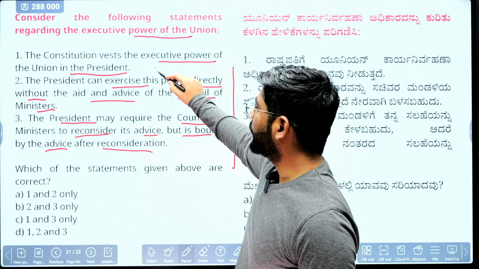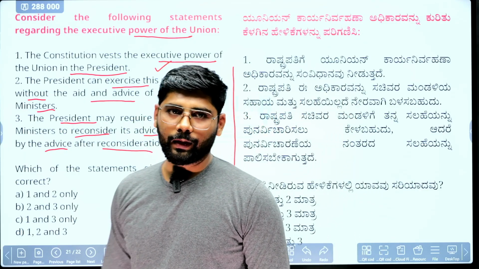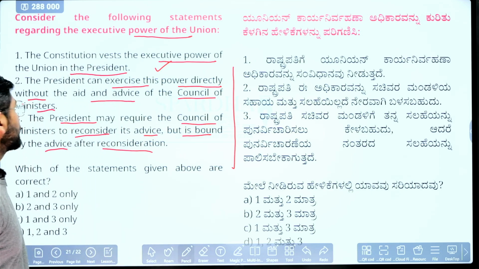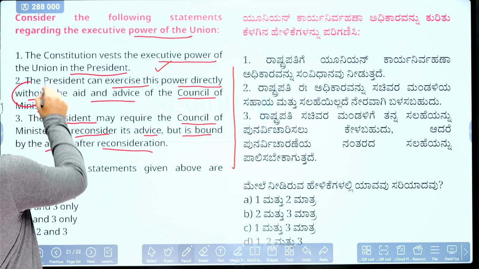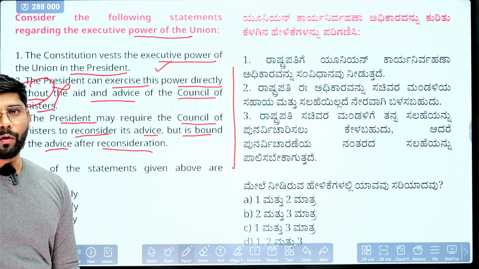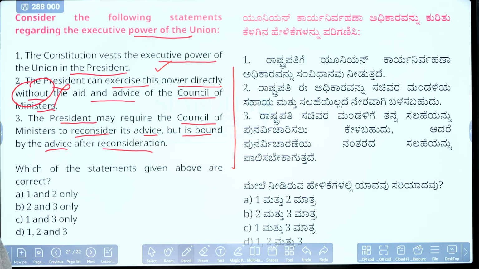First statement is correct because all the executive power of the union government lies with the president of India. Second statement, the president can exercise this power directly: he cannot do anything without the aid and advice of the council of ministers. So the second statement is wrong. Last one, third one: the president may require the council of ministers to reconsider its advice but is bound by the advice given after reconsideration.